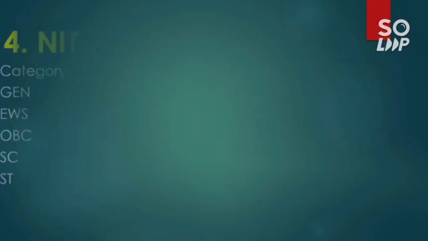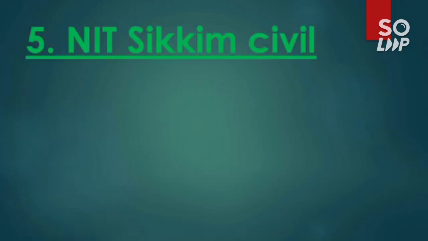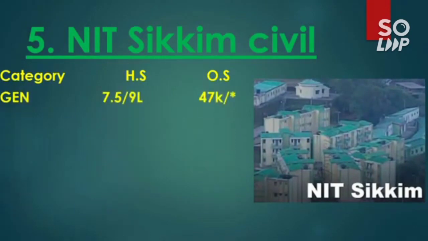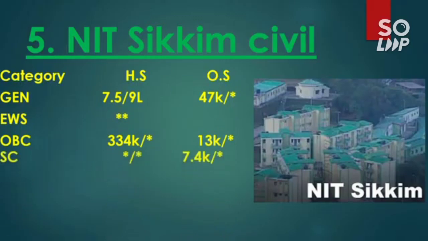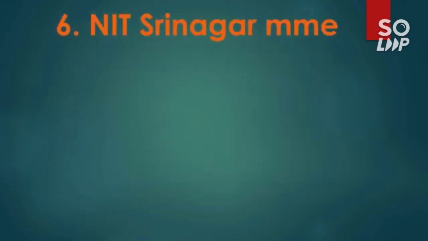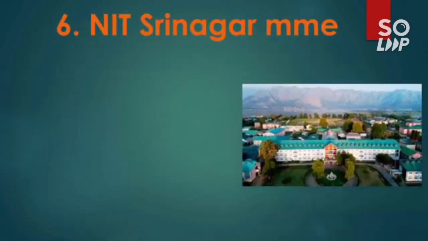So the next one is NIT Sikkim. Civil engineering has the lowest cutoff among all the branches. So here is the cutoff: for general 47,000, for EWS no seat, for OBC 13,000, for SC 7.4 thousand, for ST no seat.